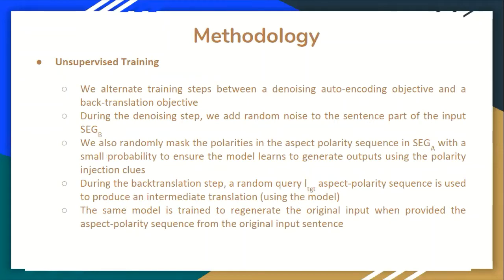And next, we do unsupervised training of the entire model. We alternate the training objective between denoising autoencoding and back translation objective.